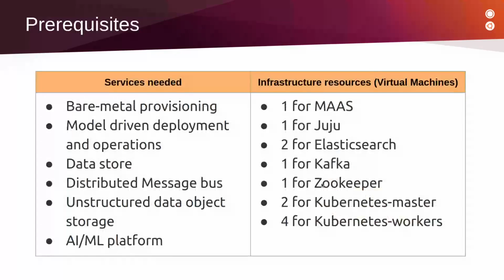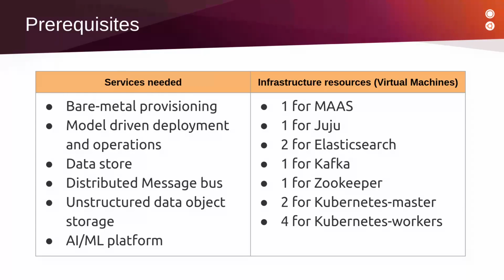To be able to achieve our premise, we will need an infrastructure that provides those different services. A bare metal provisioning service, like MAAS, a model-driven deployment and operations tool, which will be Juju, a data store like Elasticsearch, a distributed messaging bus that will be provided by Kafka, an unstructured data object storage provided by Ceph, and an AI/ML platform provided by Kubeflow.